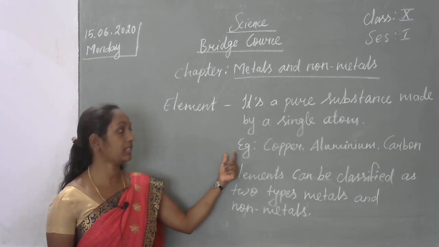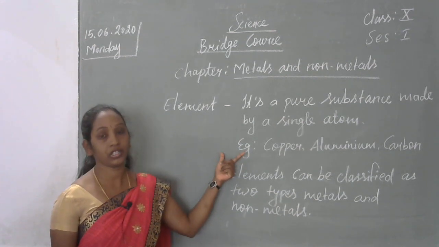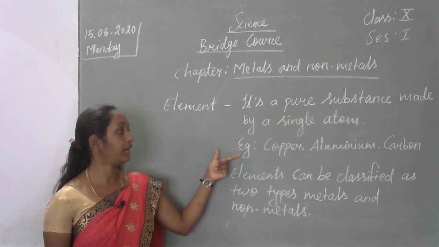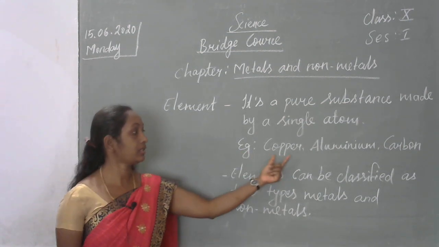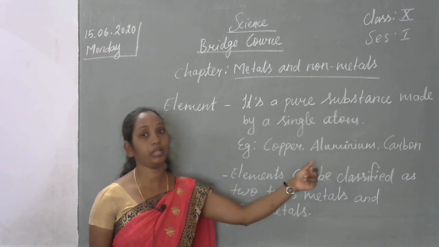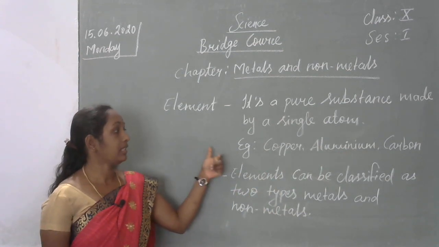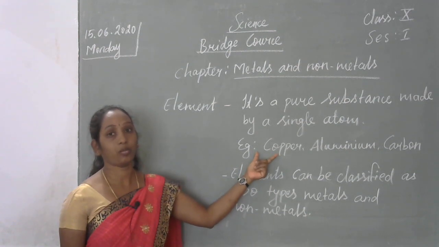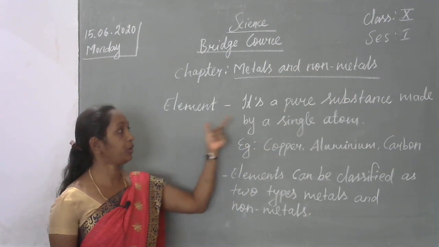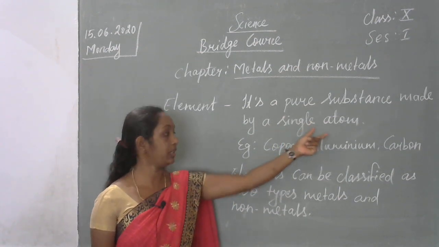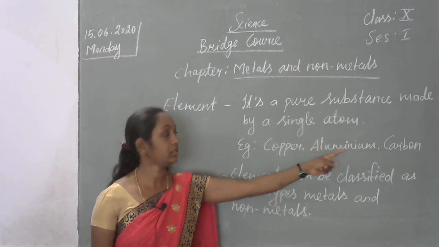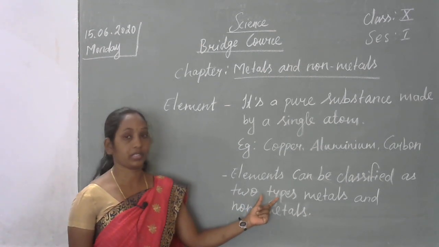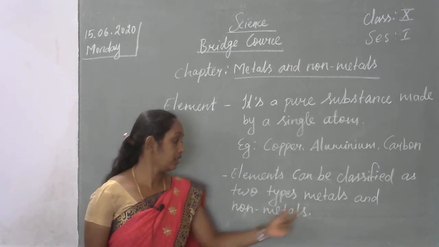For example, there are 118 elements, or nowadays 125 elements also found. Among those elements, examples are copper, aluminium, carbon, etc. For example, the air we are breathing, that also contains elements. It's a gas form of element. So, an element is a pure substance made by a single atom. Elements can be classified into two types: metals and non-metals.